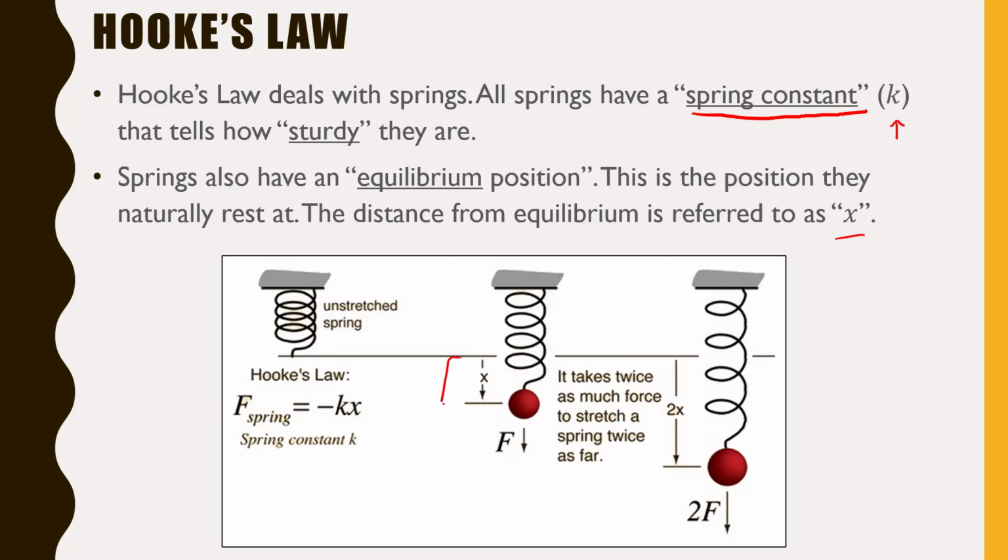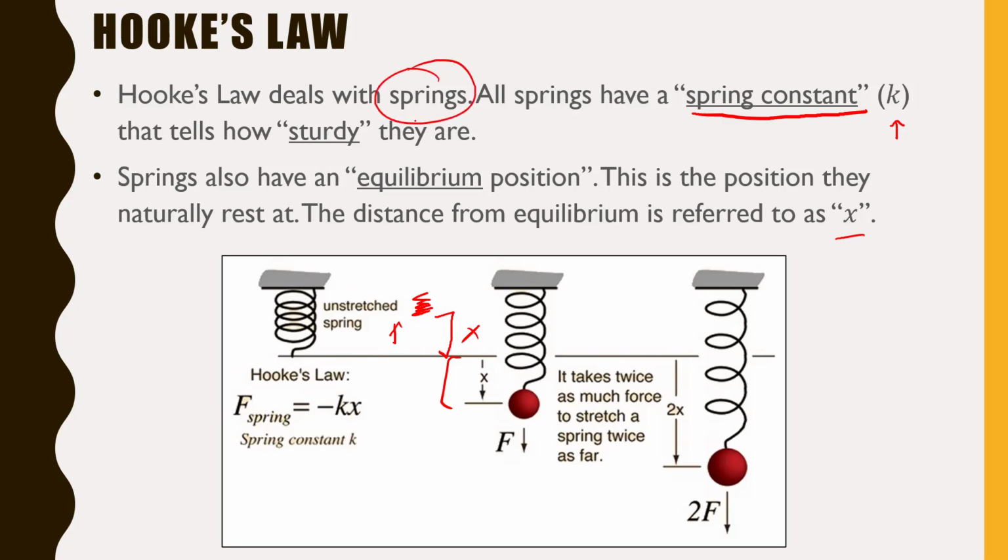So that distance from that equilibrium, that's your x. That's just how far they stretched it from that equilibrium unstretched spring. But you could have also compressed this spring. So imagine if I made it smaller, like if I pushed into it, that would still be an x, right? So it doesn't matter if you compress it or stretch it, that distance from equilibrium is still your x.